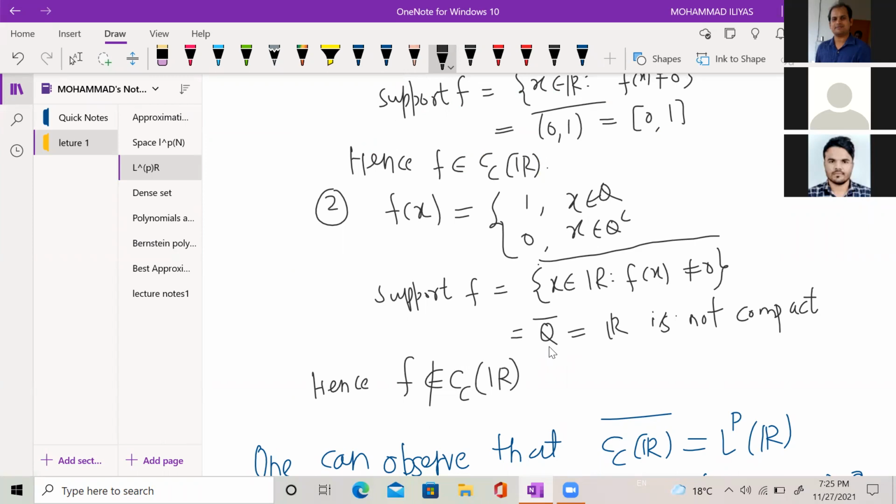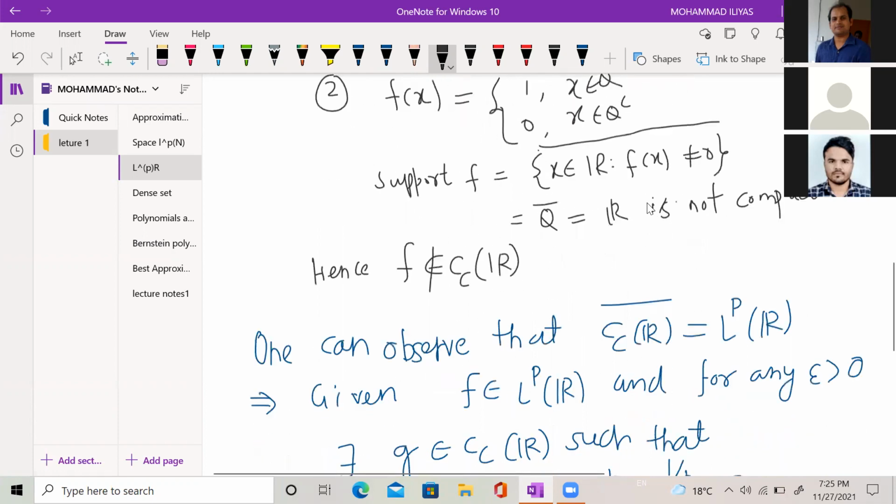So it is the set of rational numbers Q and its closure, which is equal to R. We know that R is not compact. Hence this function does not belong to class Cc(R), meaning it does not have compact support.